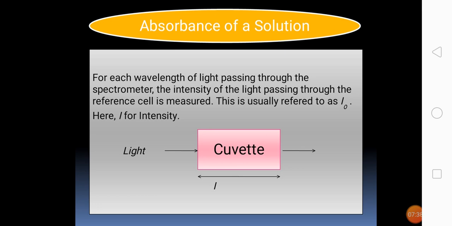If I is less than I0, then the sample has absorbed some of the light, and you can neglect reflection of light at the cuvette surface. A bit of math is then done in the computer to convert this into something called the absorbance, which is denoted by the symbol A.